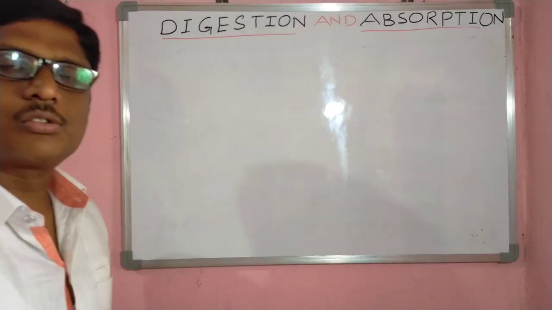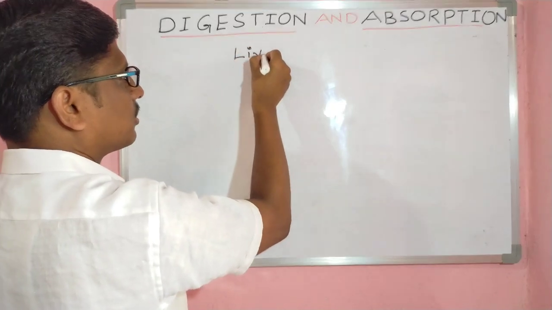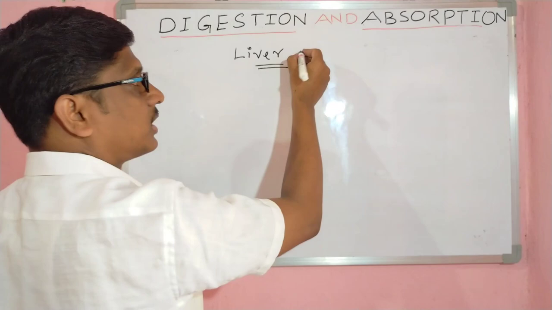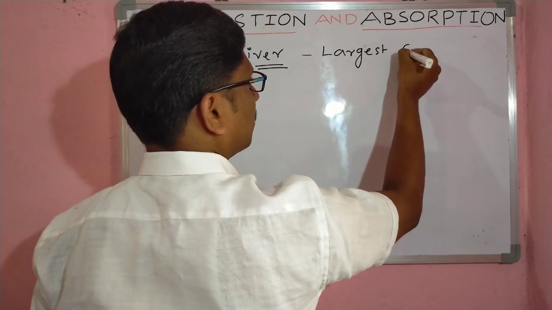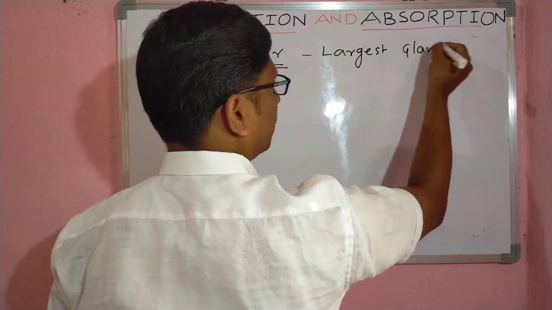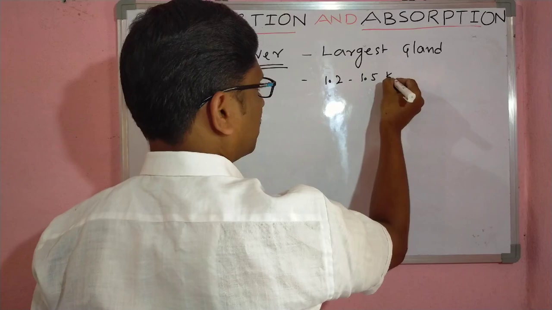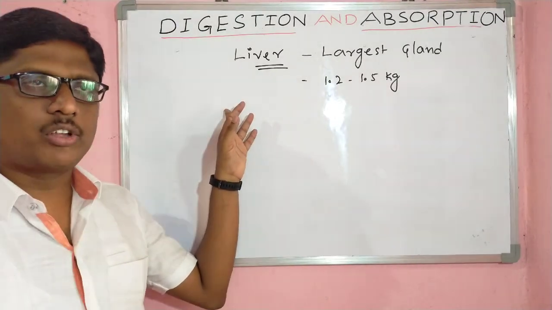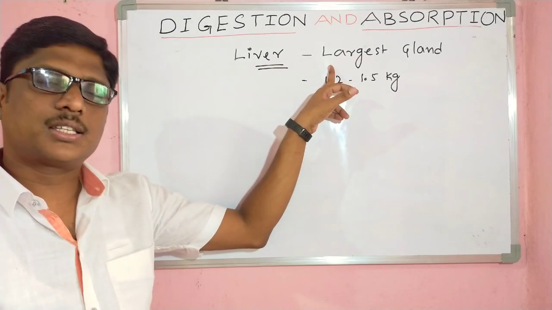Next, associated with the alimentary canal, another very important gland is the liver. This is the largest gland of the body, weighing around 1.2 to 1.5 kg. Very important organ, very important gland in the body, that is the liver.